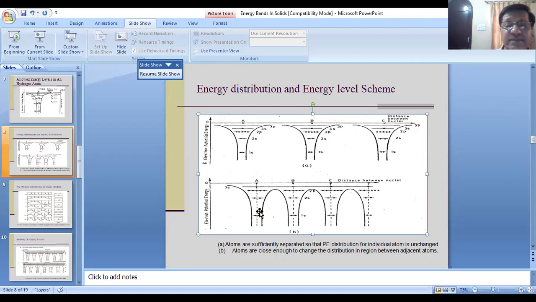So look at this. I have considered the atom. Now you imagine there is a sodium atom at A, sodium atom at B, sodium atom at C, and sodium atom at D also.